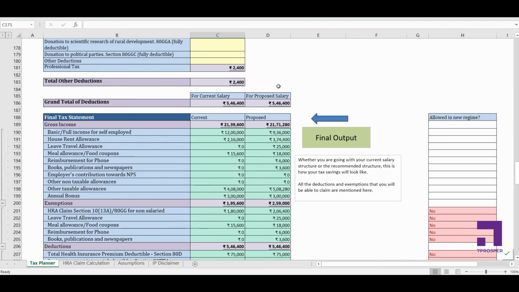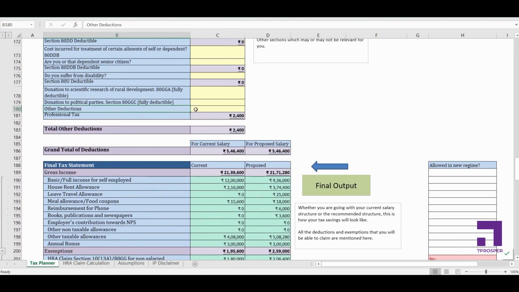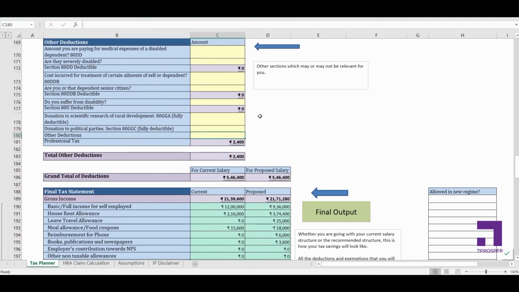Alright, now guys, once you have entered all these deductions, one more thing. Now if you feel that there is something which you are claiming but the space was not provided here, you can enter all those deductions in other deductions here. Whatever is deductible from those deductions which are not mentioned here, you can sum up the amount and enter it here. So this will help you in getting your tax plan in a complete manner. But most of the things I've already included here, so mostly you'll not need this cell. But even if you feel that there is something which you need to enter, you can use this cell.